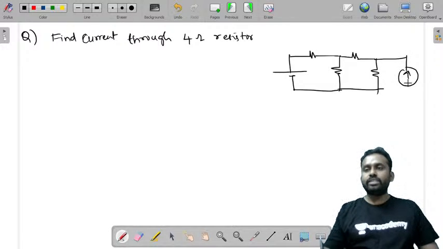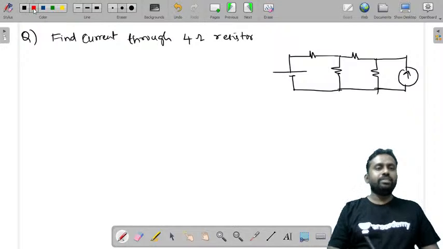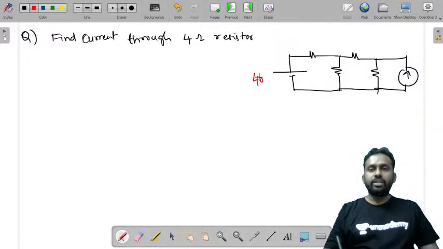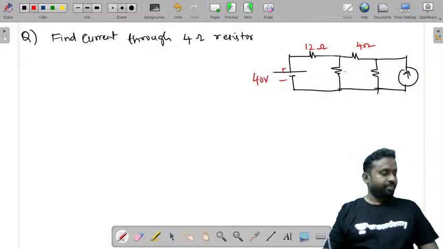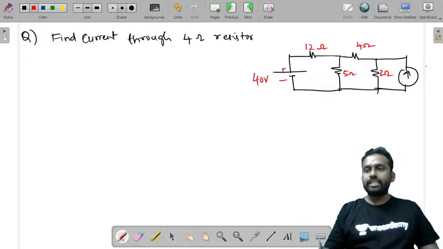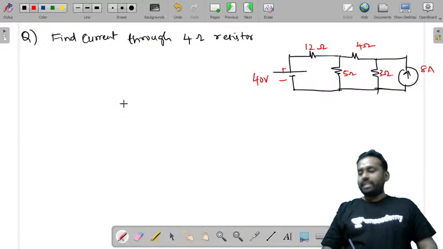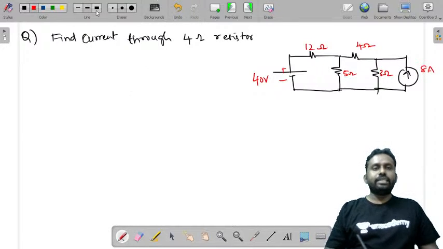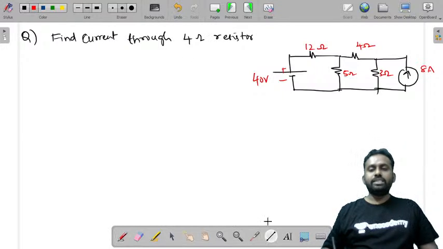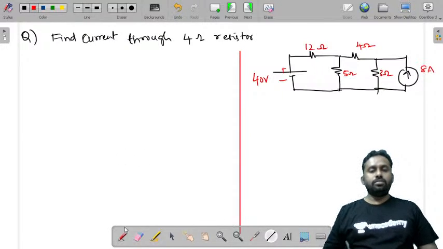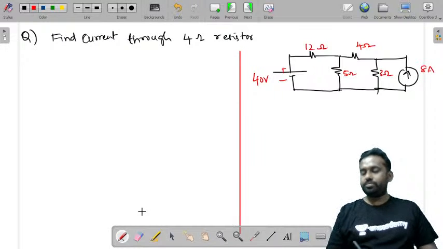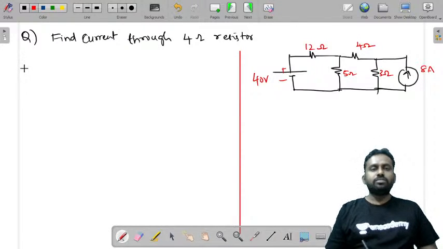You have a current source here in this case, and let me write the values. So the values are 40 volts, and this was 12 ohms, 4 ohms, and 5 ohms, as well as 3 ohms, and this is 8 amperes. Now let us try to solve this very fast, quick, so that we'll also be able to discuss what is reciprocity theorem. Chalo. Now what is the question?